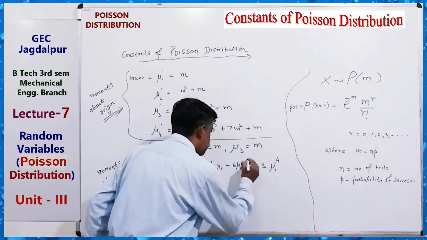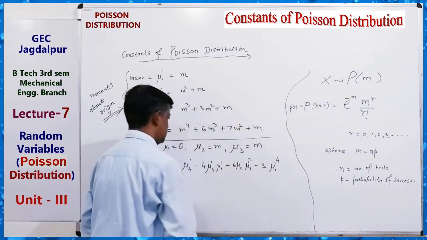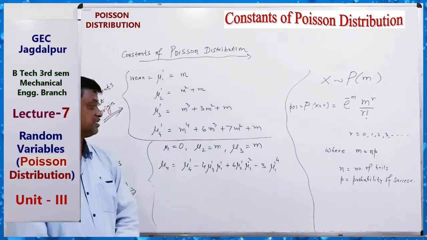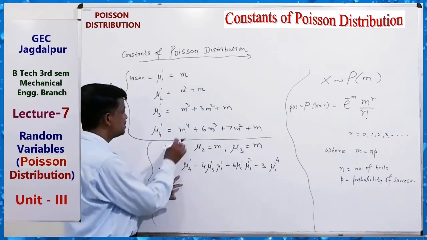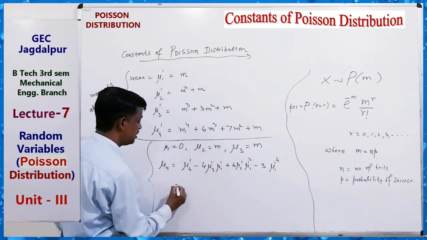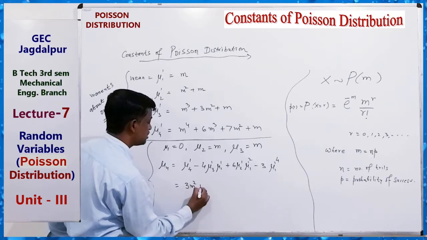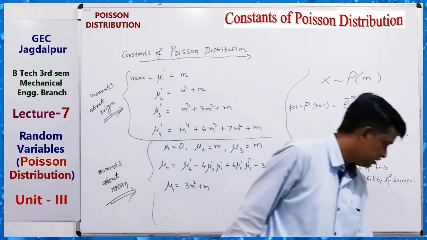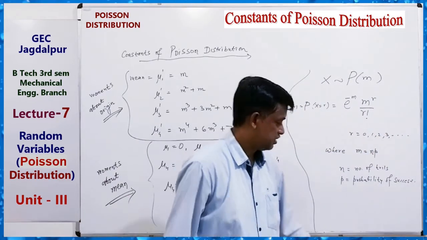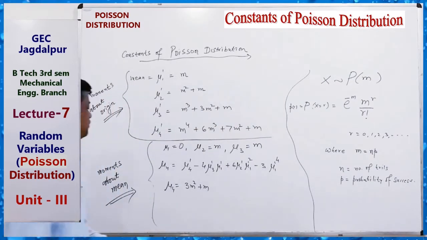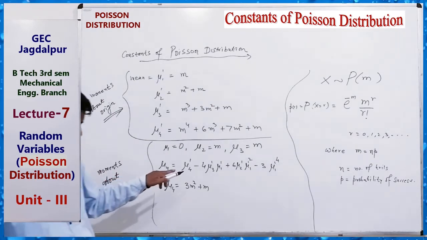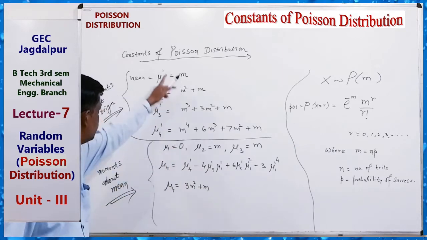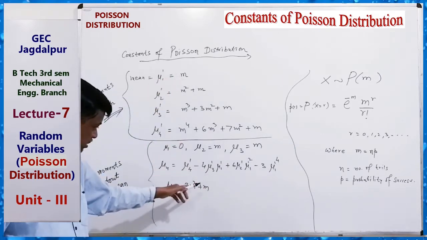This is the formula. Just remember it. Now put in the values of mu1 dash, mu2 dash, mu3 dash, mu4 dash here, and you can get mu4 equals 3m square plus m. Clear?